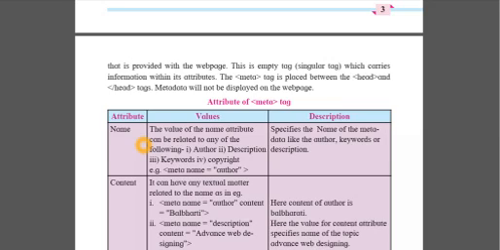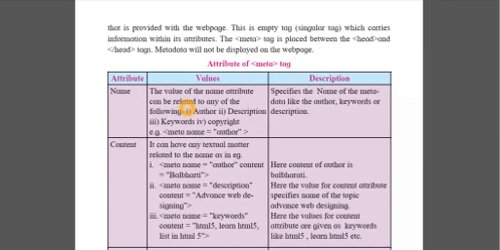Web pages often include metadata in the form of meta tag, and the keyword meta tag is commonly used to describe web pages. There are many attributes of meta tag. The values of the name attribute can be related to any of the following: author, description, keyword, copyright. Example, meta name is author.